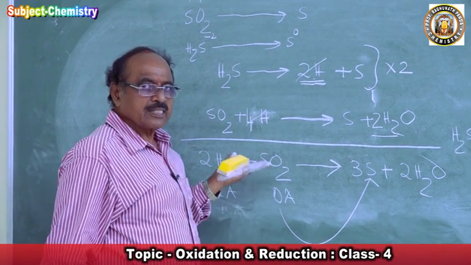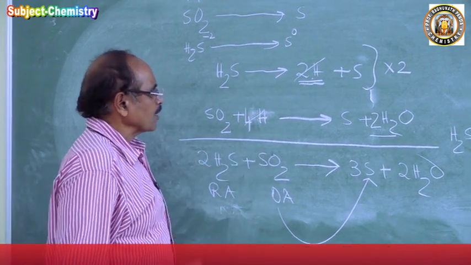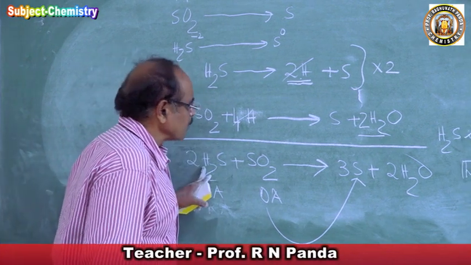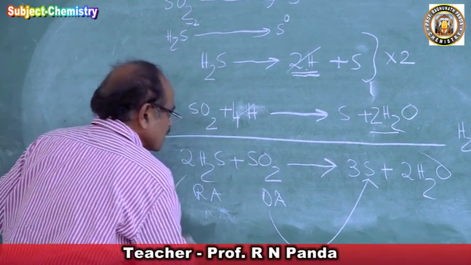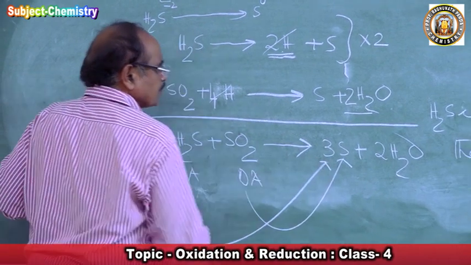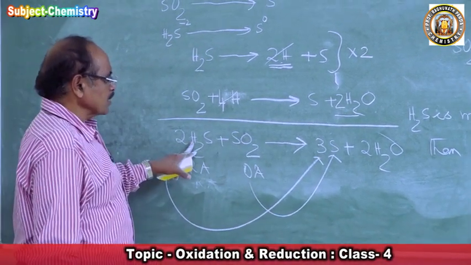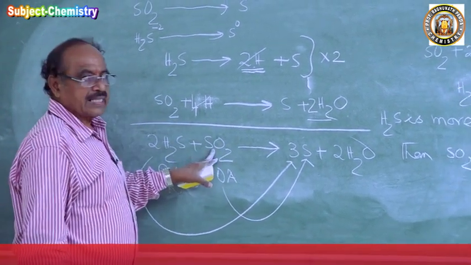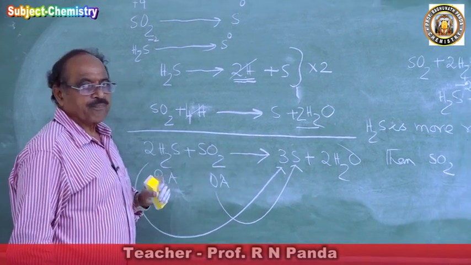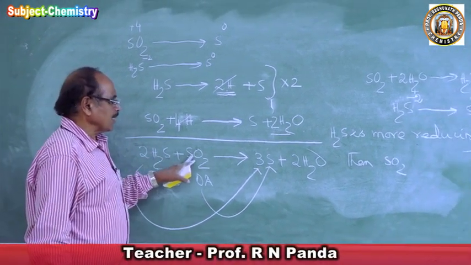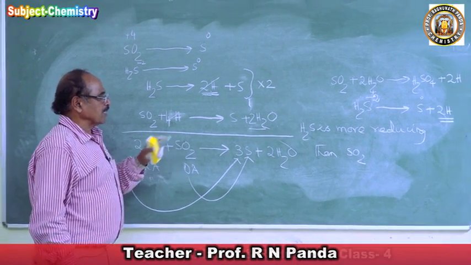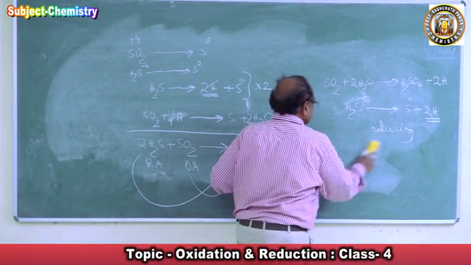So it is becoming 0. You have H2S, sulfur dioxide, and H2S is also becoming sulfur. So hydrogen sulfide reduces sulfur dioxide to become sulfur, and sulfur dioxide oxidizes H2S to become sulfur. In this reaction, what will you say here?